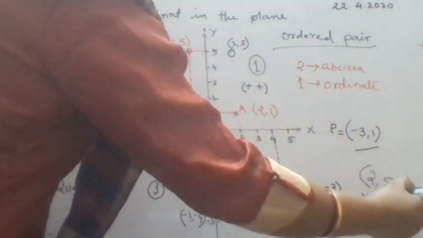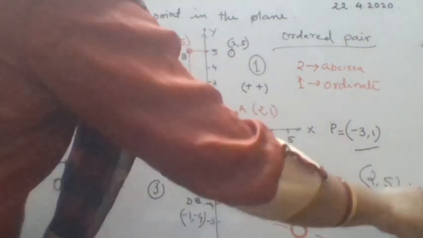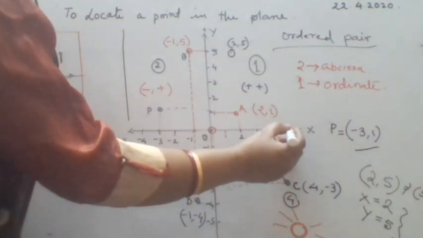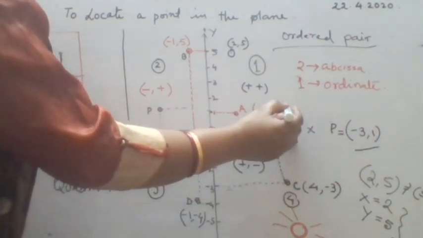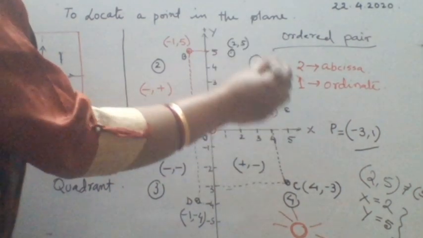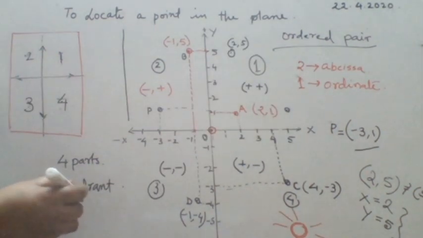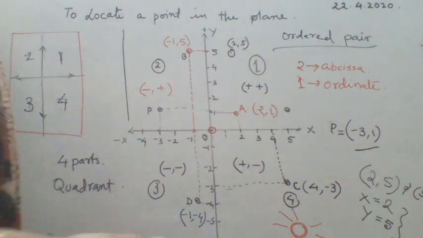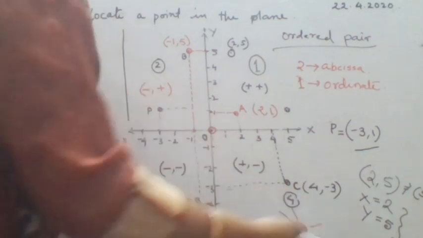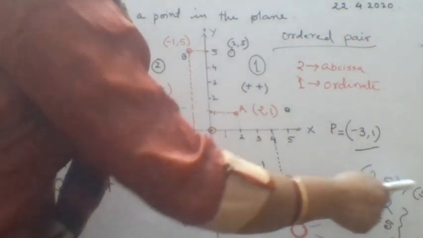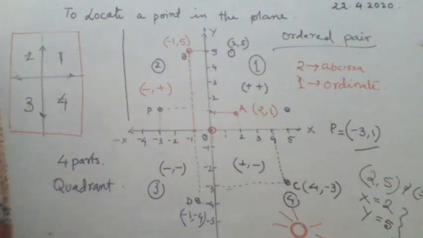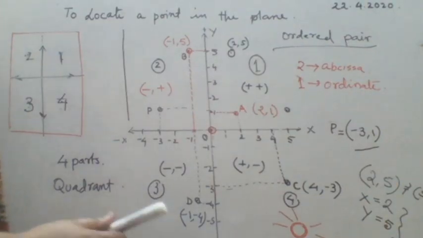But 5 comma 2 means you go to 5 and then come over here. These two are not the same. So you should be particular about which number is x and which is y. When you write it in a particular order, it is said to be an ordered pair or coordinate of a point.